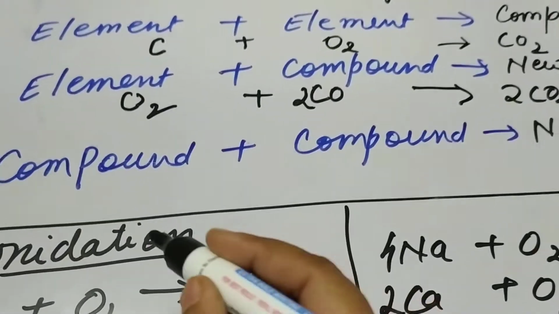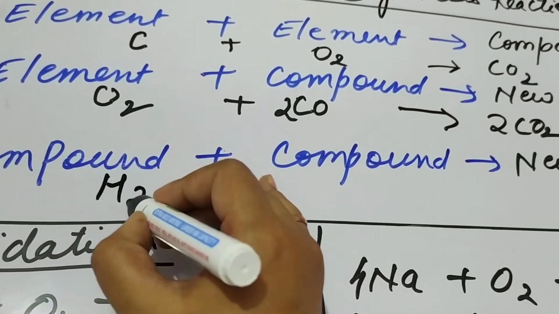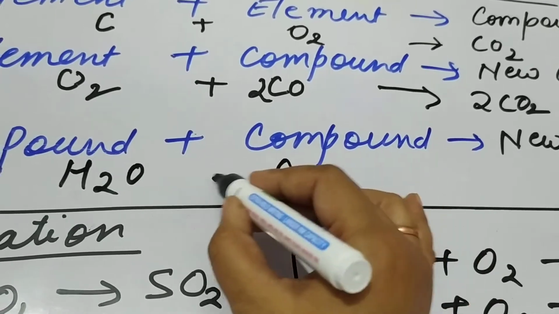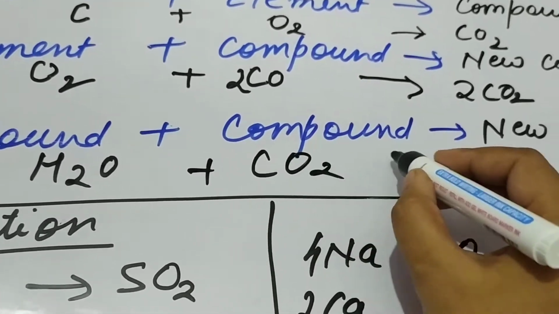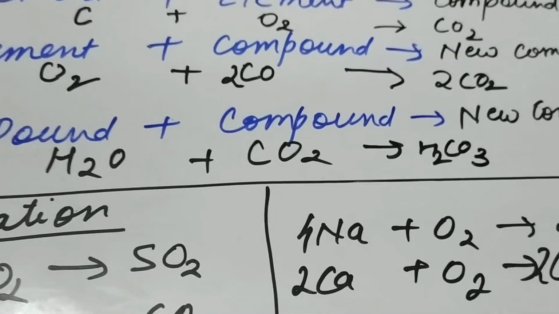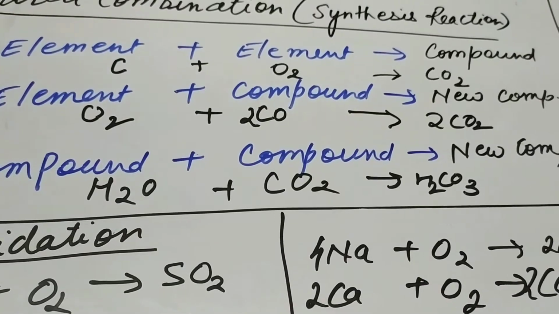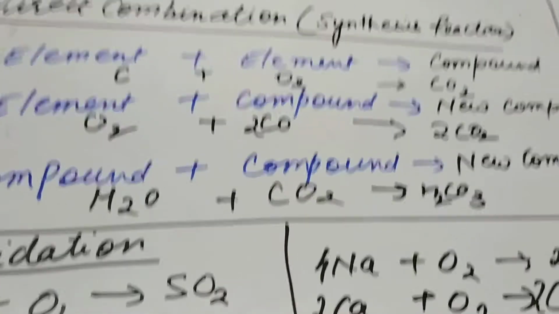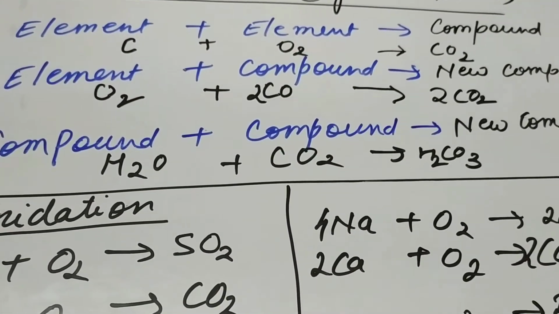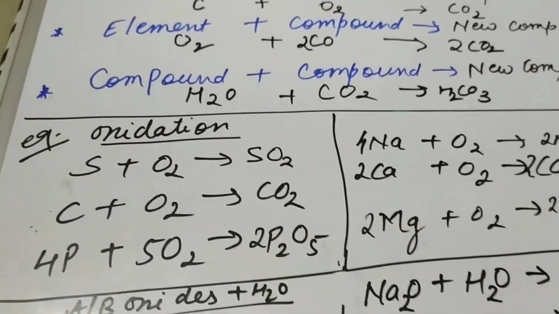Now it may be possible that two compounds combine to give you a new compound. Suppose I am taking here water and carbon dioxide. So it will give you carbonic acid, H2CO3. So this is also a combination reaction. So these are three types of combination reaction: maybe two elements combine, maybe one element and one compound combine, or maybe two compounds combine to give you a new compound. Now there are several examples of direct combination reaction.